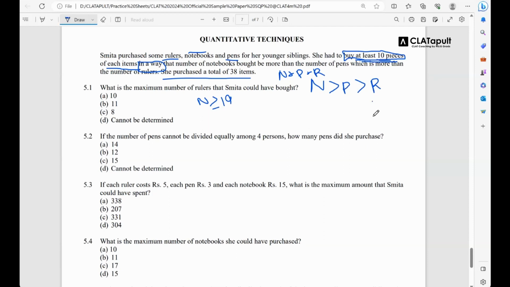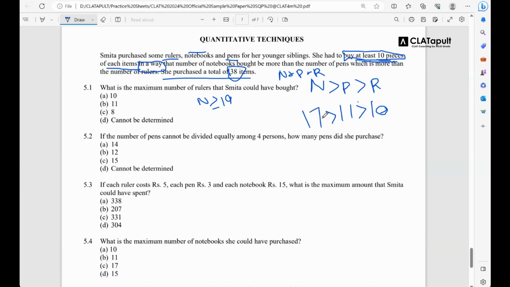Now the number of pens will always be greater than the number of rulers. So you put 11 here. Now the total number is 38. So 10 plus 11, add करो, 21. इसमें से 38 subtract कर दो, 17.